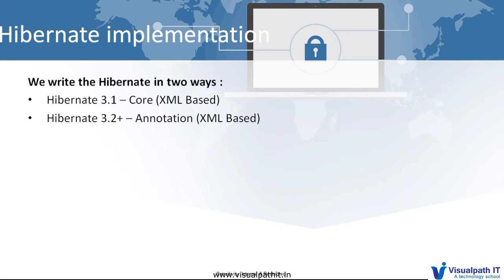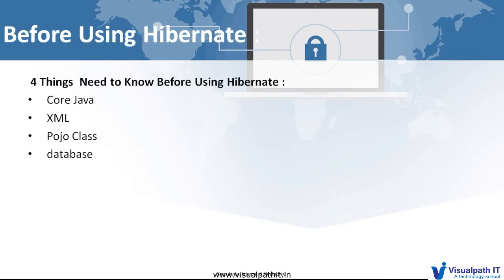But the main thing is that both approaches sit on top of JDBC technology.